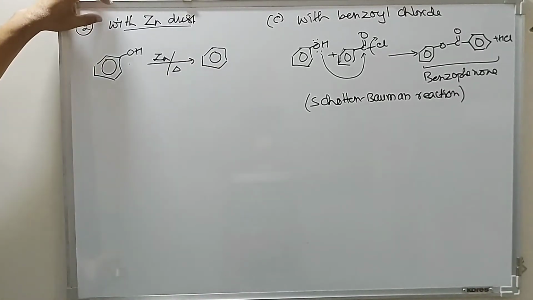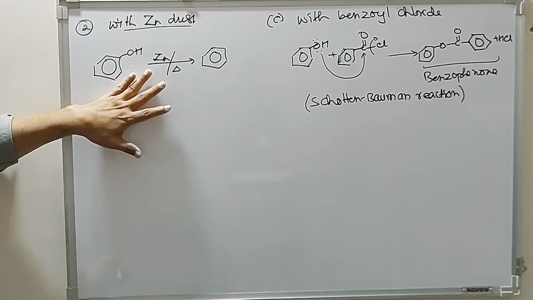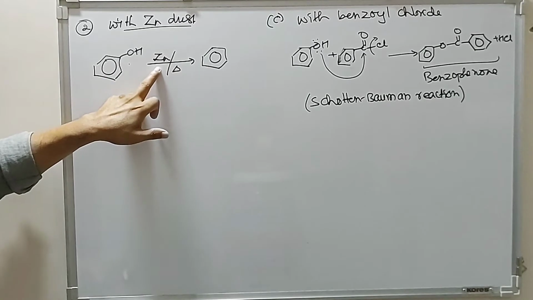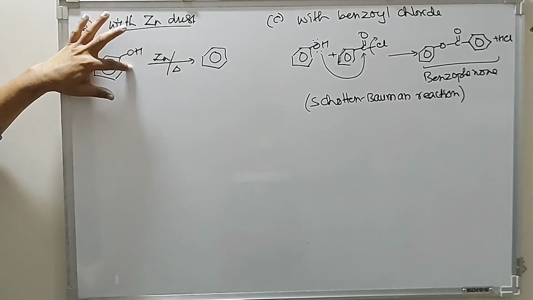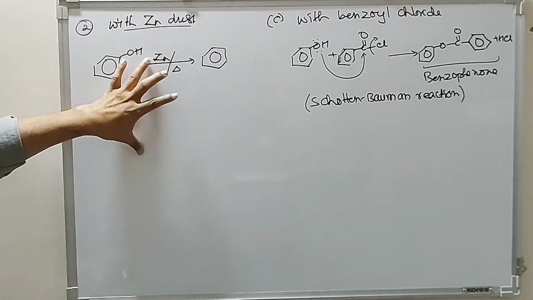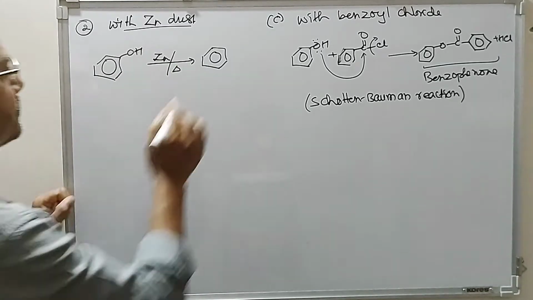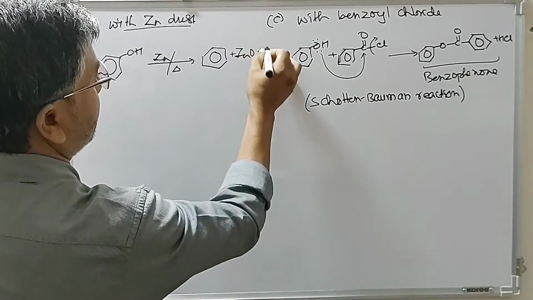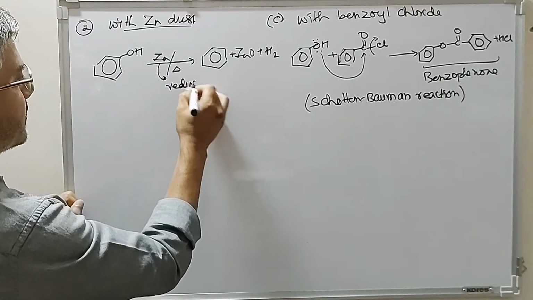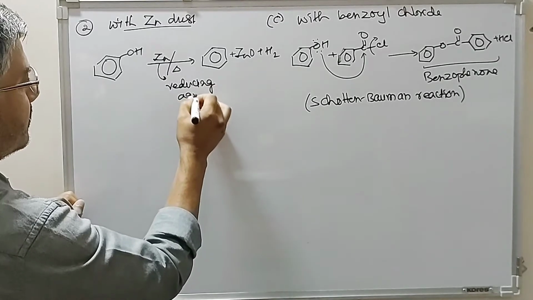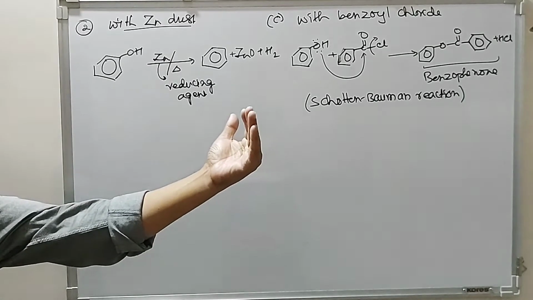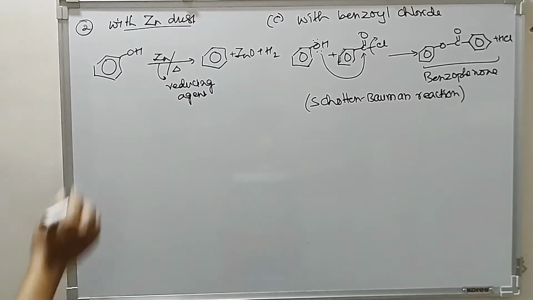So phenols on heating with zinc, this gives you benzene. So zinc is acting as a reducing agent, so phenol is reduced to benzene and zinc is converted into zinc oxide. So phenols on reduction with zinc gives you benzene. So this is one of the methods for preparation of benzene that we can use in laboratory.